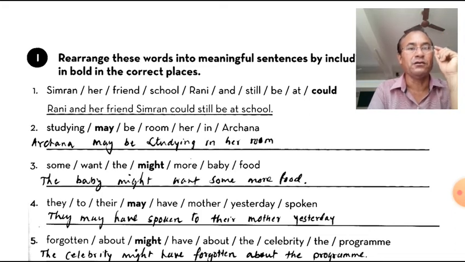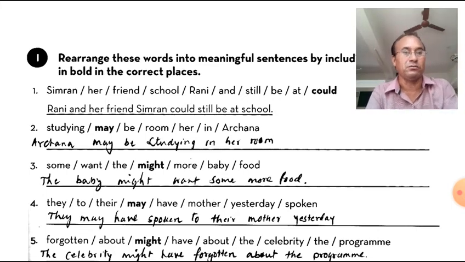So here you will have to find "they" as the subject, and after the subject there will be a modal auxiliary. So what is the modal auxiliary? May. And have is also given, that's why we will have to use have. And I have told you earlier that with may, if we have used have, then we will have to use V3. So what is V3 there? Spoken. So they may have spoken to their mother yesterday.